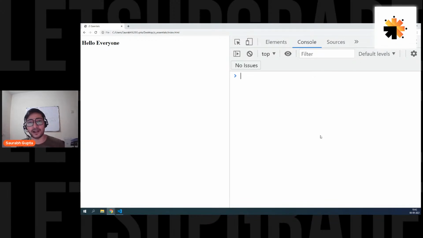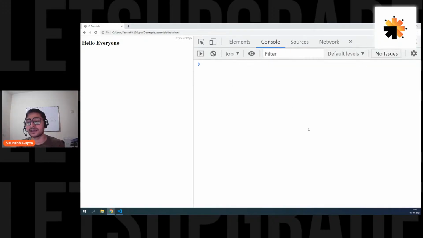Is that clear, everyone? So currently, we're not going to work with this area. We are only going to work in the console area. Tomorrow, we'll start with how to work with this area, how to create elements here using JavaScript, how to remove elements, how to manipulate elements that are in this area using JavaScript. But today, only console.